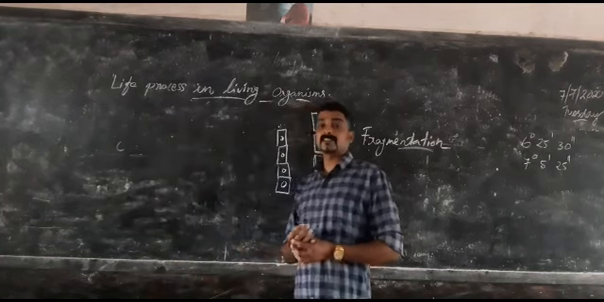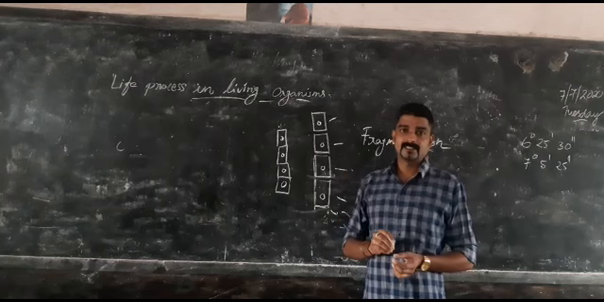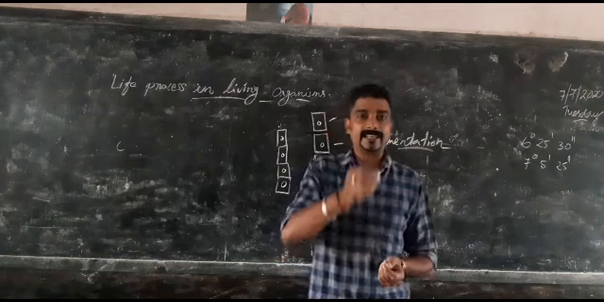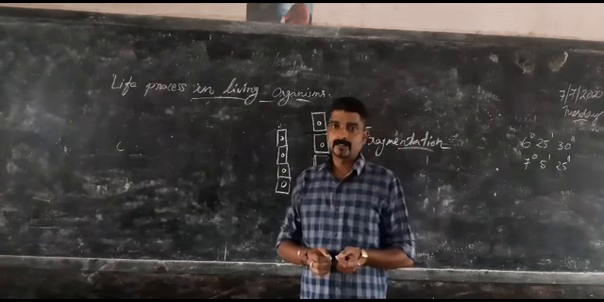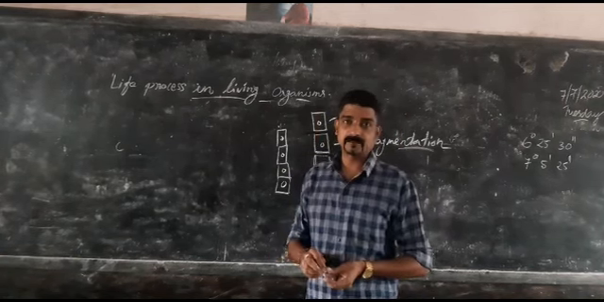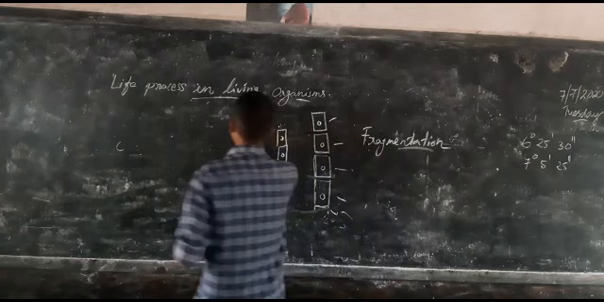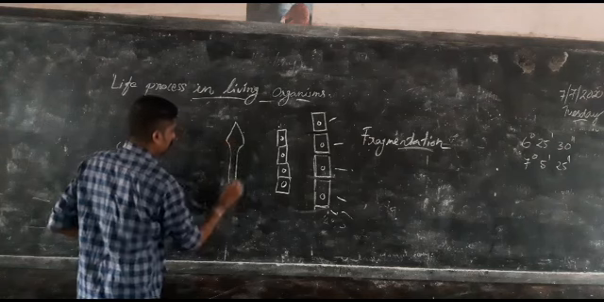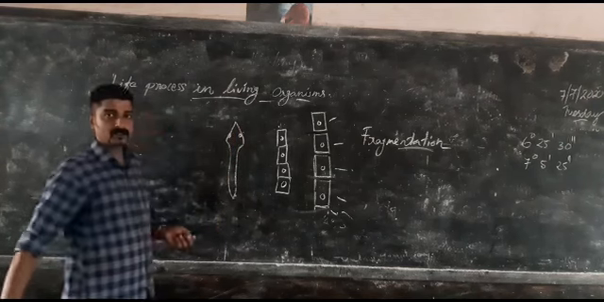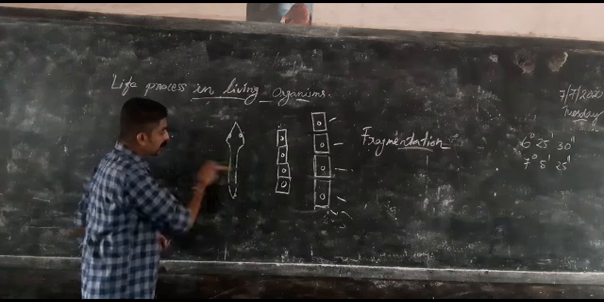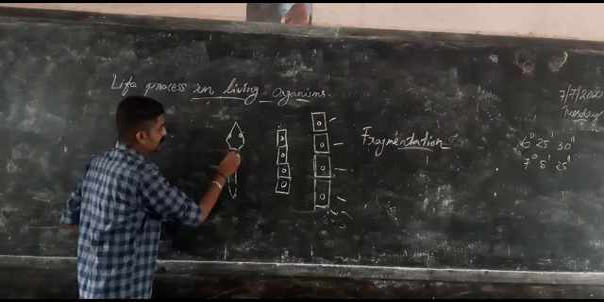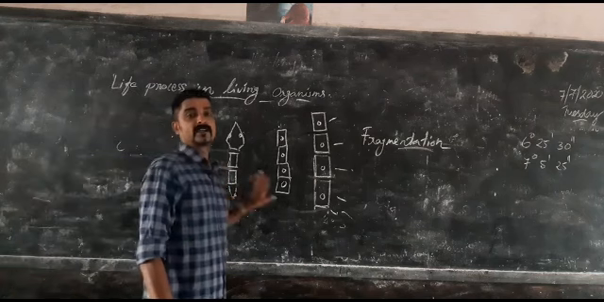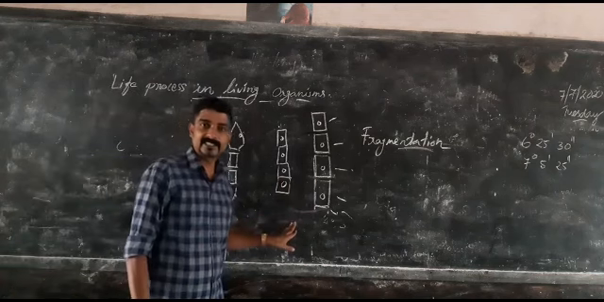Next one is regeneration. You know that if a lizard's tail is cut, after some days again it will grow. It is known as regeneration. For example, planaria is a type of living organism. It is living in water. When we are cutting the planaria's different body parts, each part will grow into a new organism. This is known as regeneration.